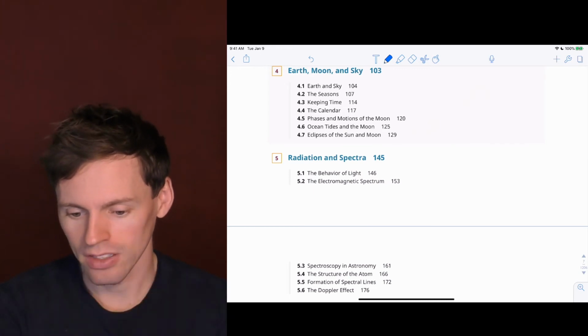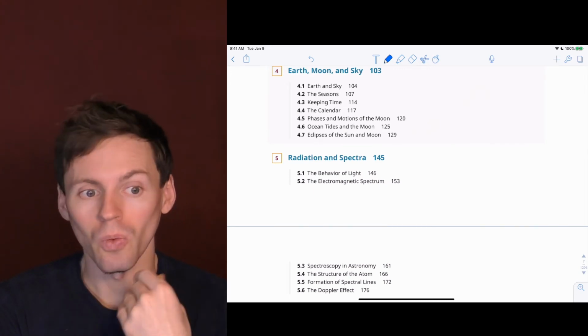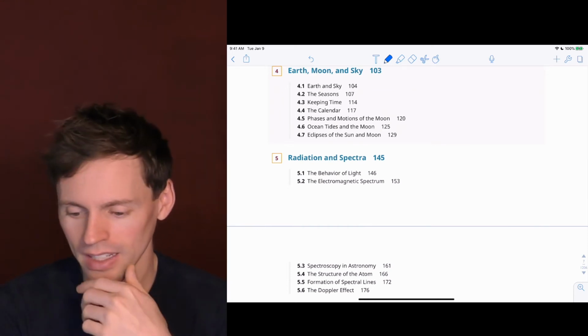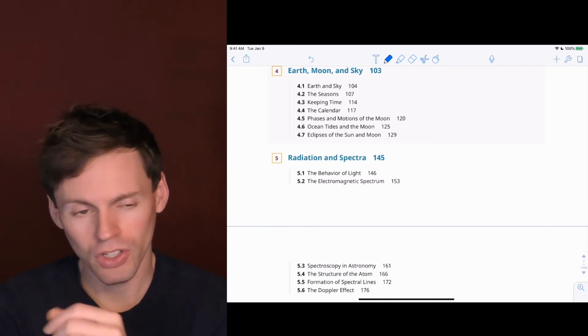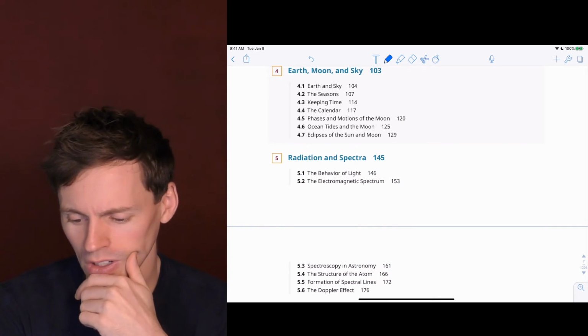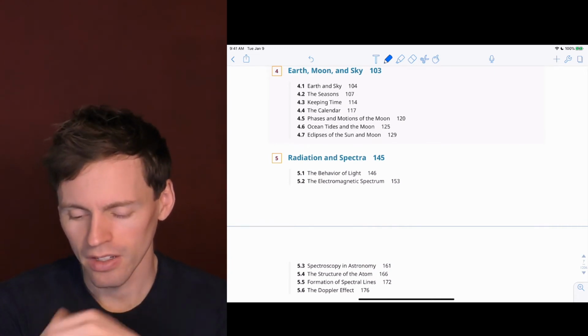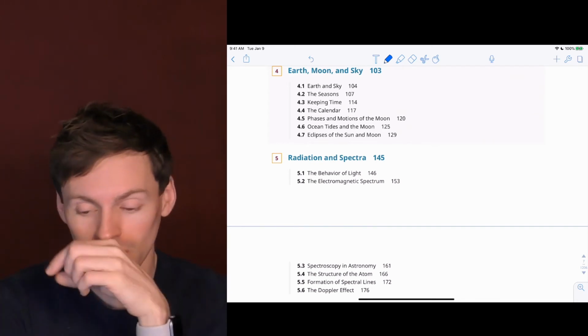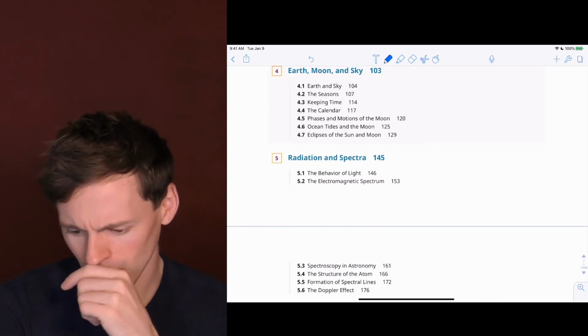There's high tides, low tides, and then there's really high tides, which are called spring tides, and kind of high tides, which are called neap tides. So make sure you know when and why those occur and what's different about them, and that's the position of the moon and the sun, which again tells you the phases of the moon too. So all that kind of relates. So make sure you understand that.